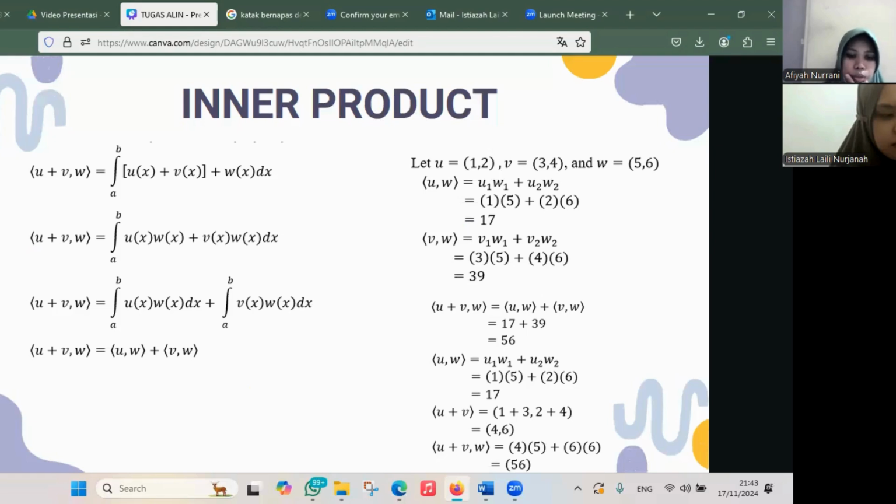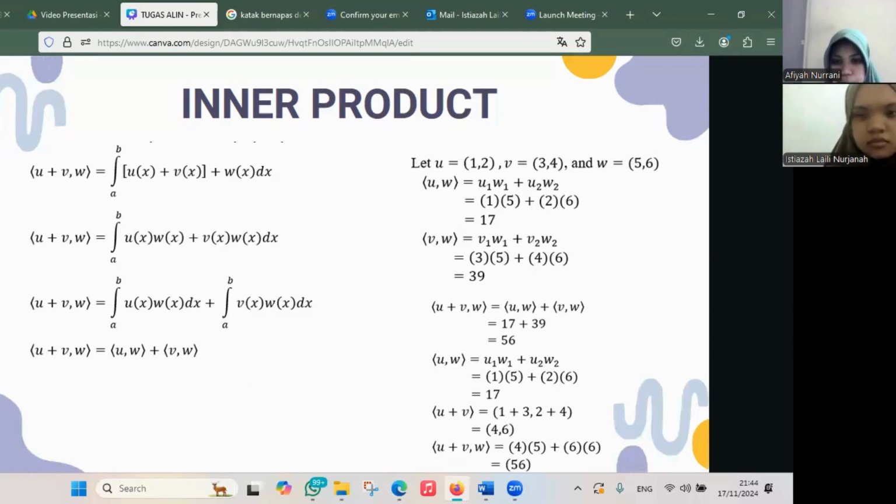Example number 2: let u equals 1, 2, v equals 3, 4, and w equals 5, 6. The inner product of u, w equals u1 w1 plus u2 w2, which equals 17. And the inner product of v, w equals 39.